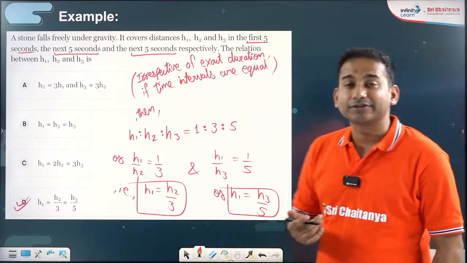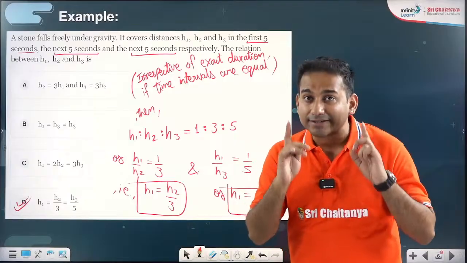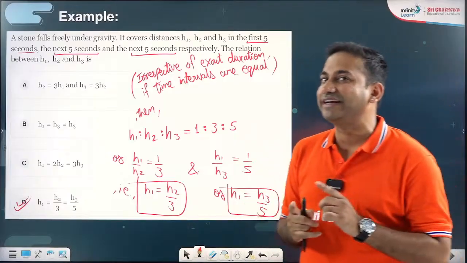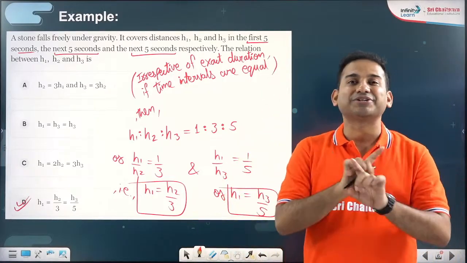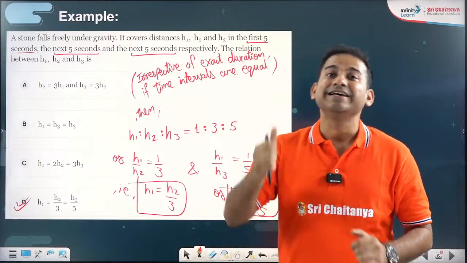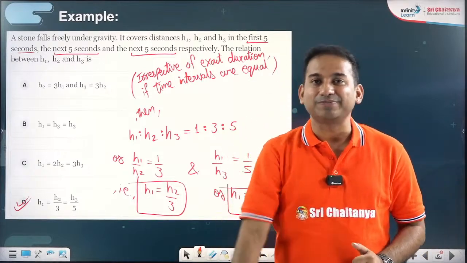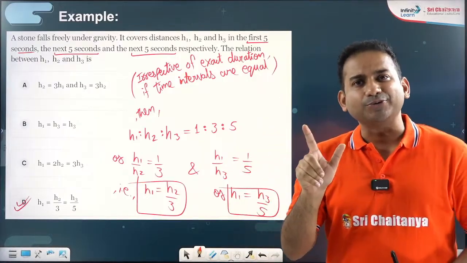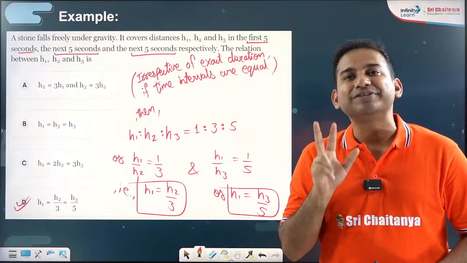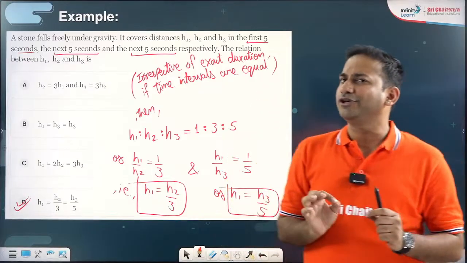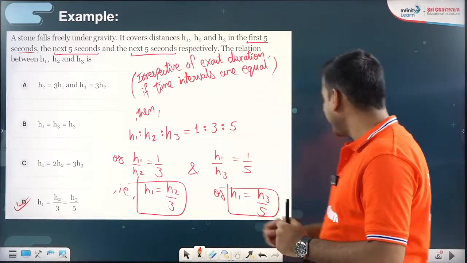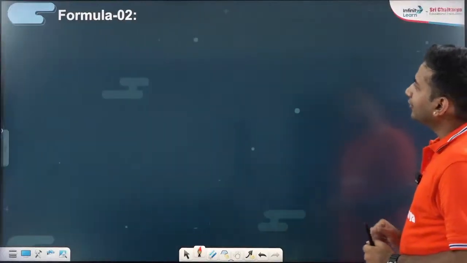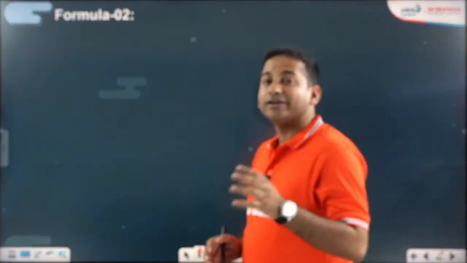It's a very simple question. Why I have taken it today here is because I want to re-emphasize the point that exact duration doesn't matter. What matters is that initial velocity must be 0, number 1. Acceleration must be constant, number 2. And number 3, time intervals must be equal. Of what duration? Doesn't matter. All right. Now, let me take you towards Galileo's formula number 2.